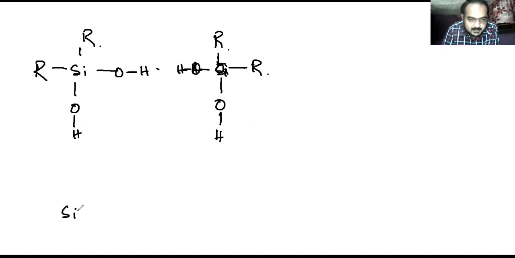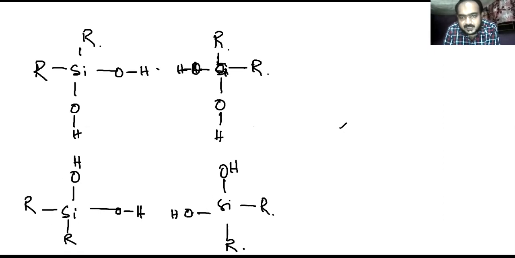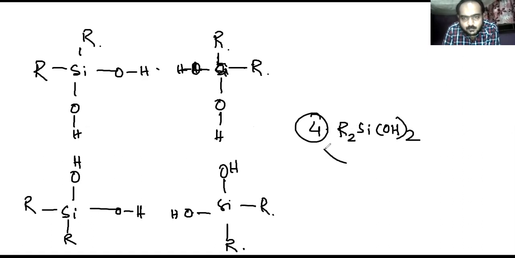Again here writing Si OH R R OH Si OH R R OH. Actually, I have taken here R2Si(OH)2, four molecules.